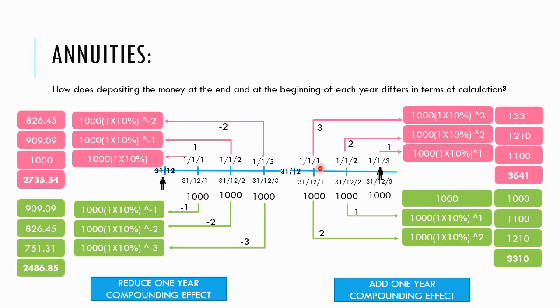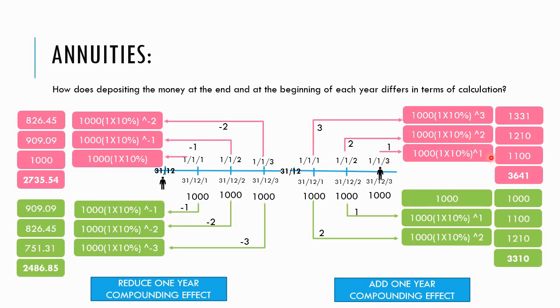Okay. However, if you deposit the money at the beginning of each year, you're going to see on the third year, we are entitled to receive 10% interest because it's already 1 year. See, the money is deposited at the 1st January, and we would like to know the value at the 31st December. So it's already 1 year.